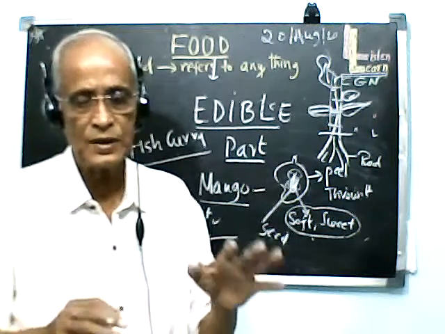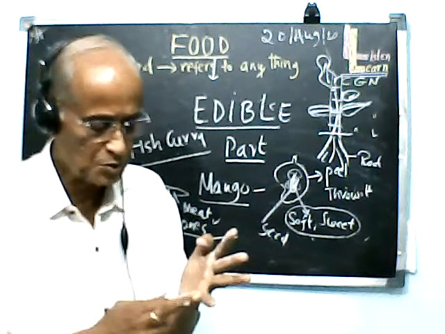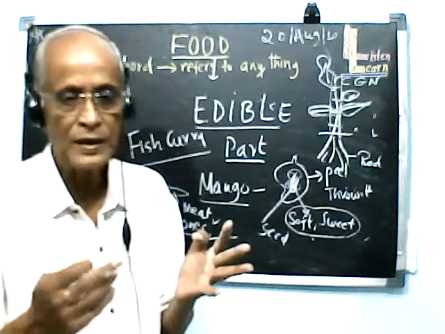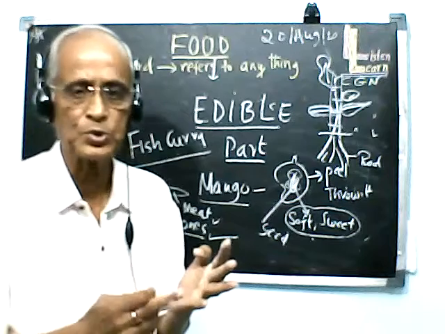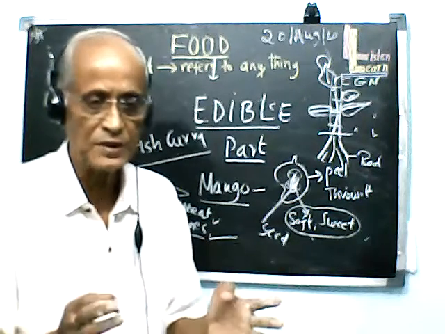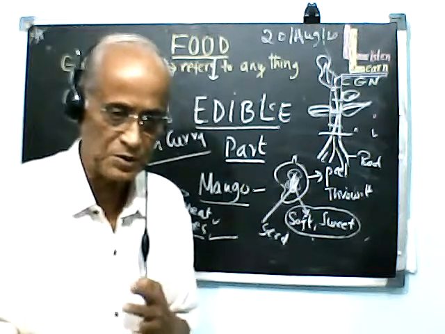So we learned three important ideas today. One is food is a general word used in our daily activity. Dish is a word used to indicate a special type of material made from different combinations of things on special occasions.